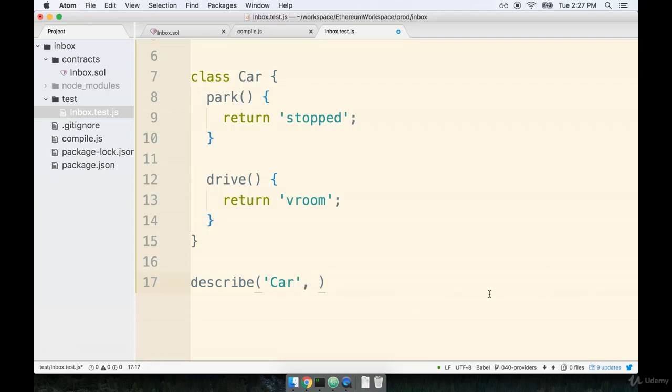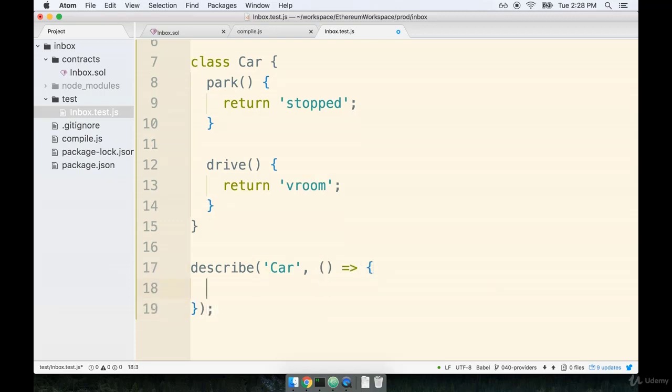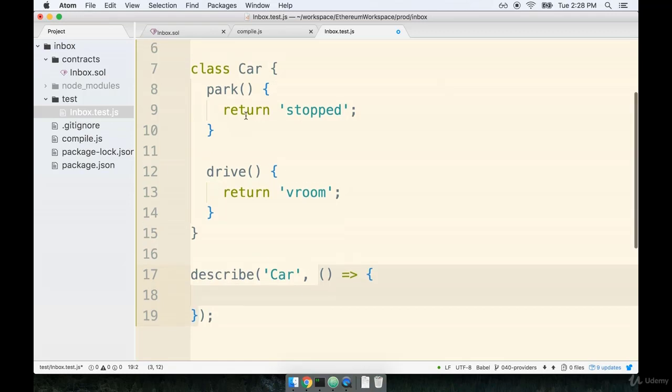The second argument to the describe function is going to be another function. So we're going to pass in an arrow function like so. This arrow function is going to contain all the different it test statements that we write that are supposed to be testing class car. So inside of here, we're going to ultimately have one or more it statements. Let's try writing one out right now.